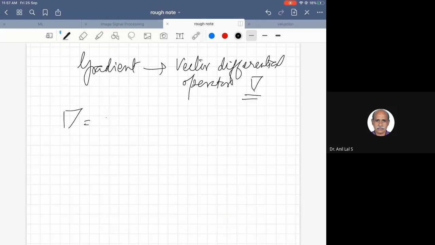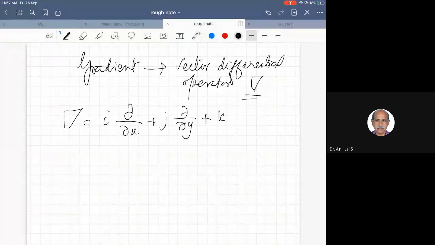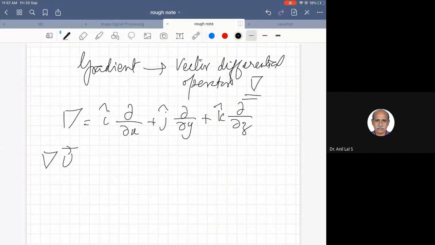Del is i dou by dou x plus j dou by dou y plus k dou by dou z, where these are unit vectors, right? So del u is called the velocity gradient.